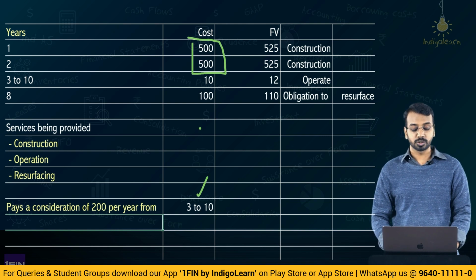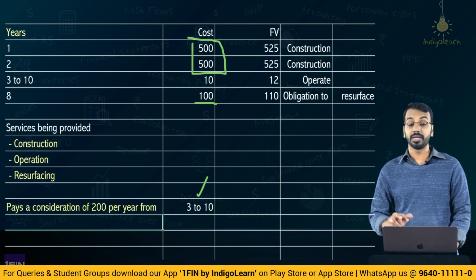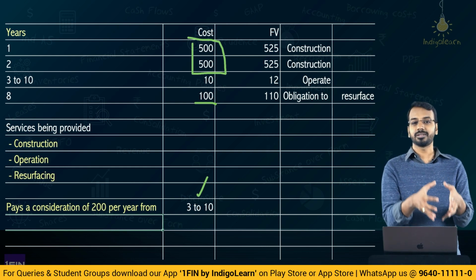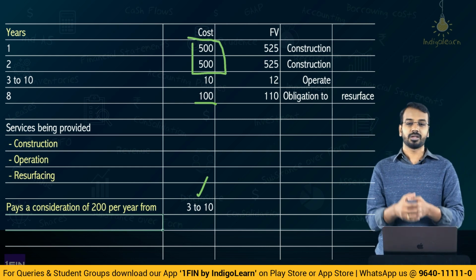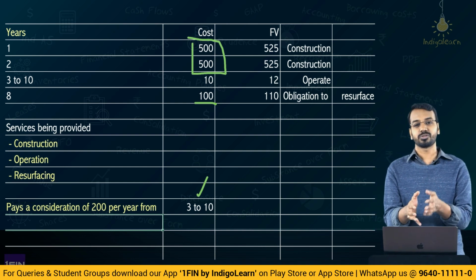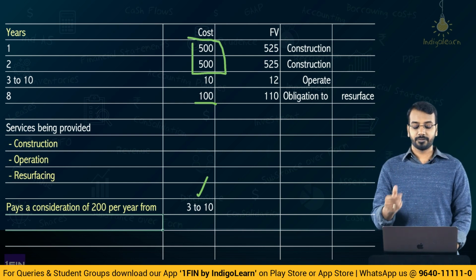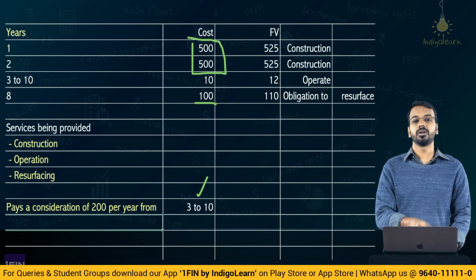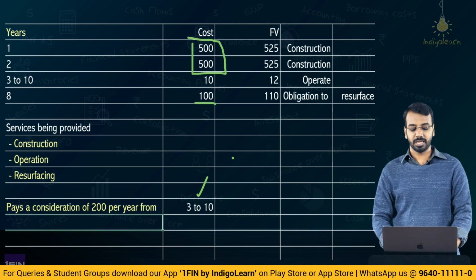Then there is also this one-time activity of 100 crores which will be incurred in the 8th year. Now, how do we treat this 100 crores, right? When do we recognize the cost of this 100 crores and how do we recognize revenue for that? That also we need to understand. Now, first thing first, we have to check what is the financing component involved in this entire transaction.